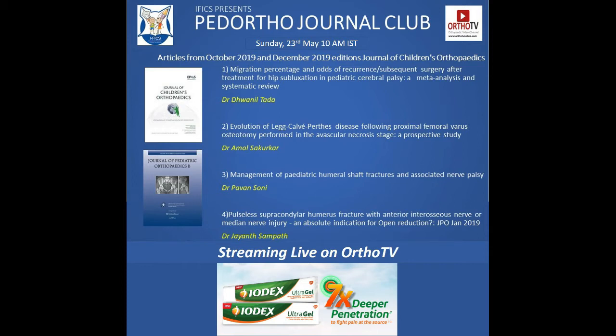So we have three articles from October 2019 and December 2019 editions of the Journal of Children's Orthopedics, and one article from JPO 2019, which will be presented by Jayant Sampath sir on supracondylar humerus fractures. So the first article will be presented by Dr. Dwan. This is from December 2019 edition of the JCO.